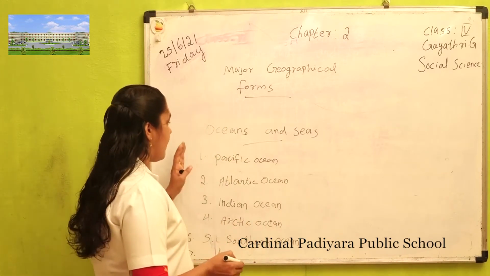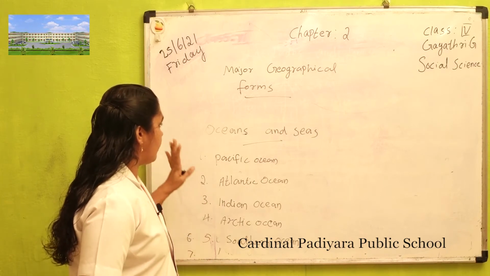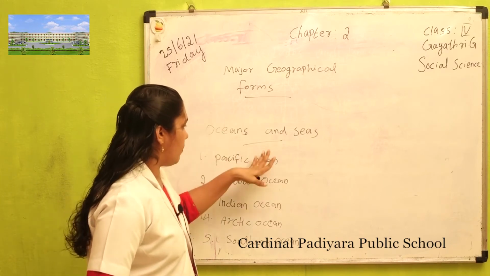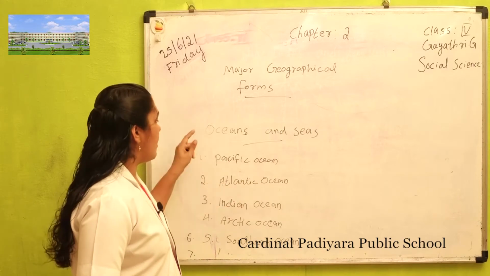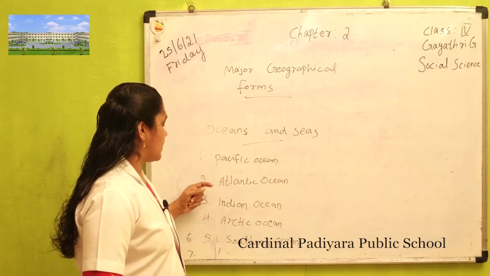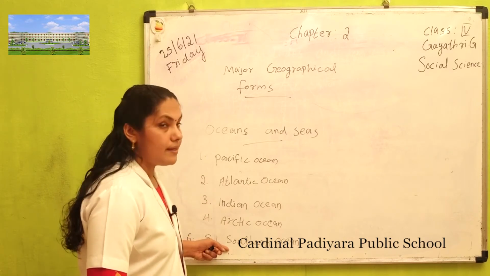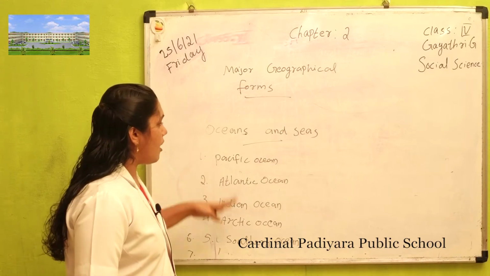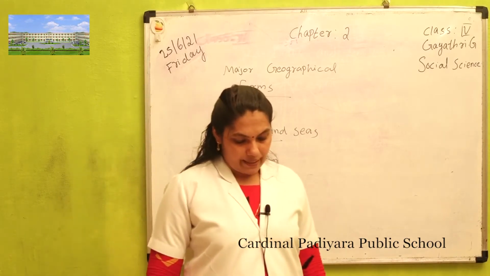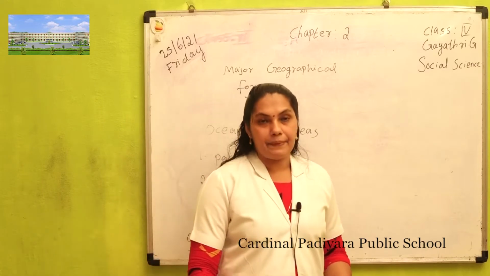These are the five oceans. Here we have five oceans and seven continents. The five oceans are the Pacific, Atlantic, Indian, Arctic and Southern Oceans. Oceans are very large and deep areas of water.